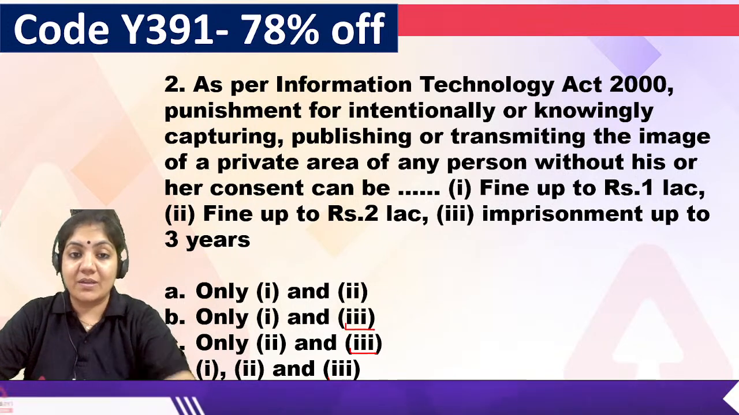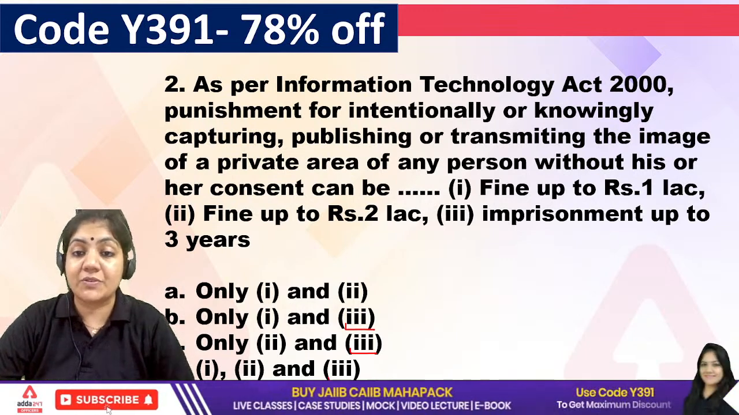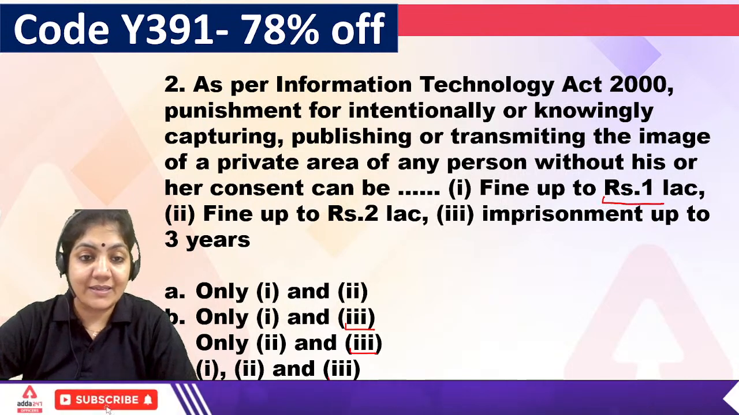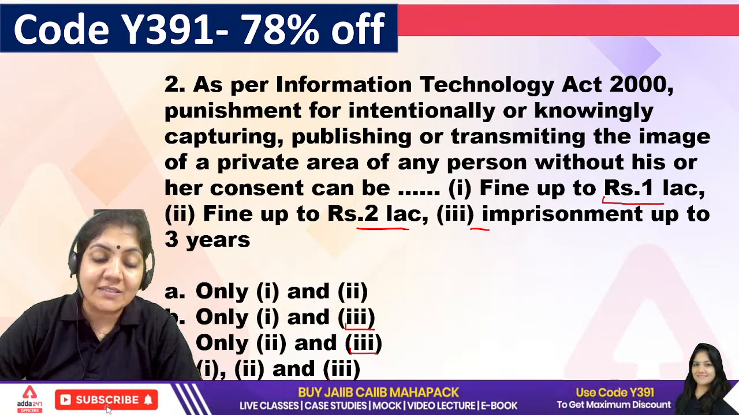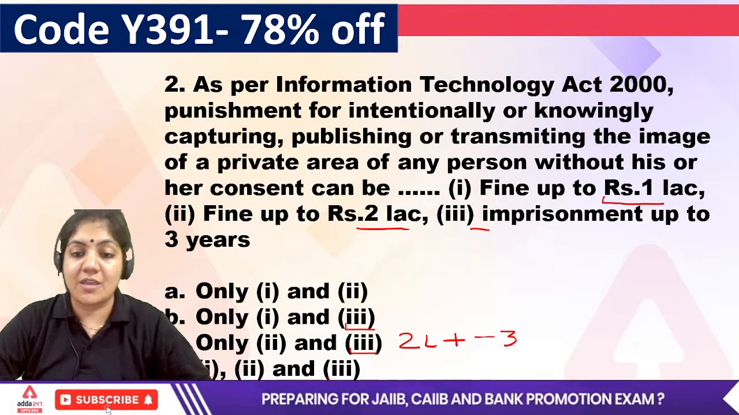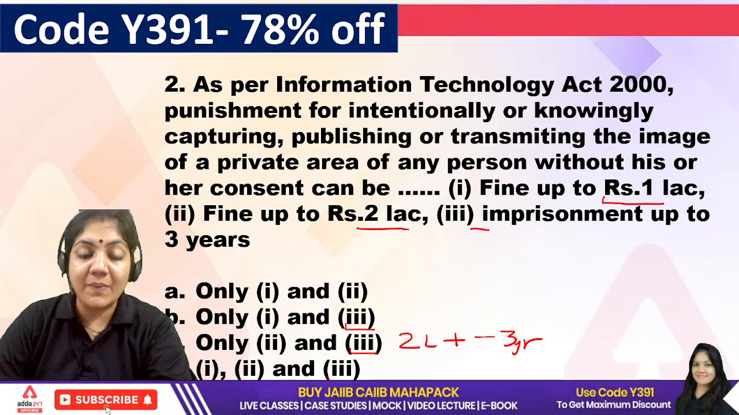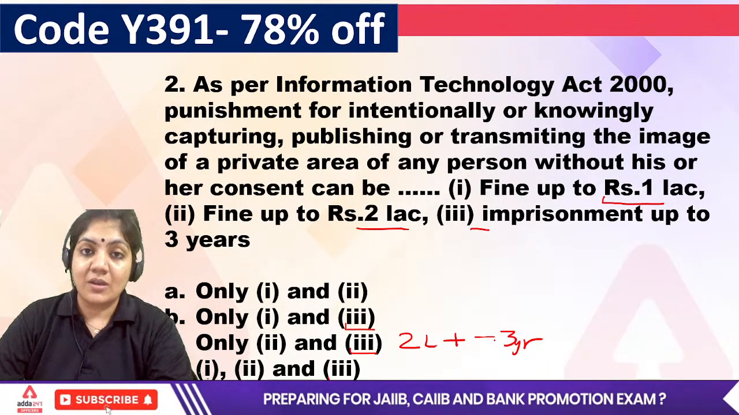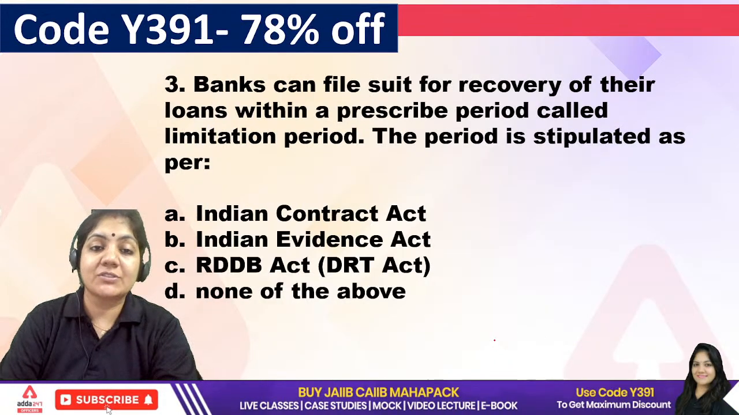So for this one, if any person transmits, captures, or publishes the image of the private area of any person, in that case, the fine is up to 1 lakh, 2 lakh, or imprisonment. So what is the right answer? For the second one, C is the right answer. That is 2 lakh plus imprisonment up to 3 years. This is the right answer. Second one, C is the right answer, ma'am. Okay, Pinky ma'am? For these types of questions, you have to read this in the book of any act.